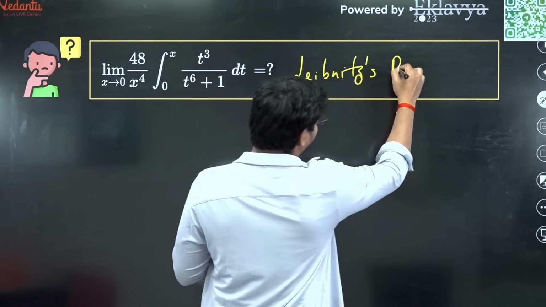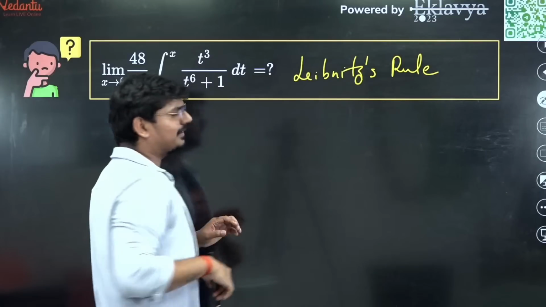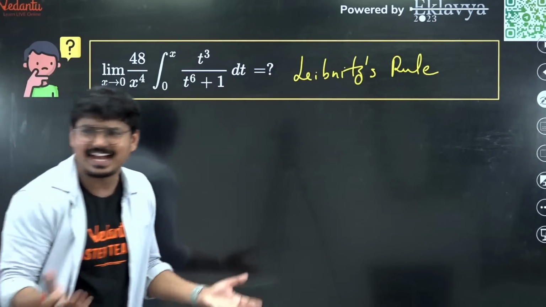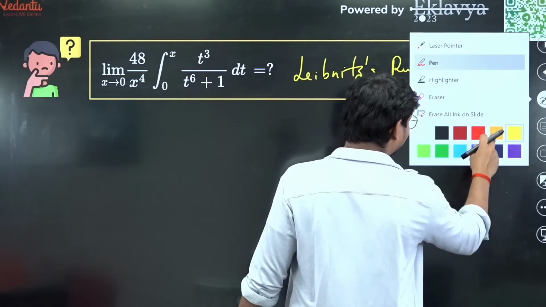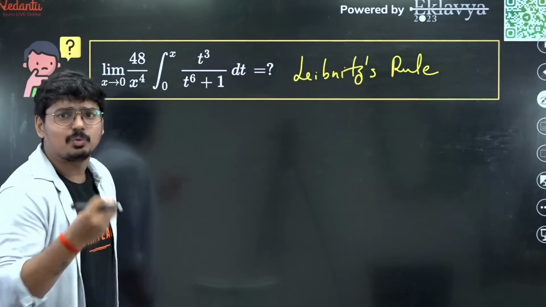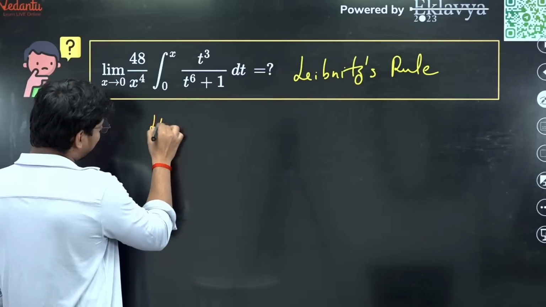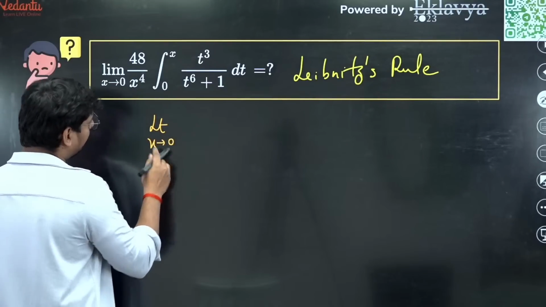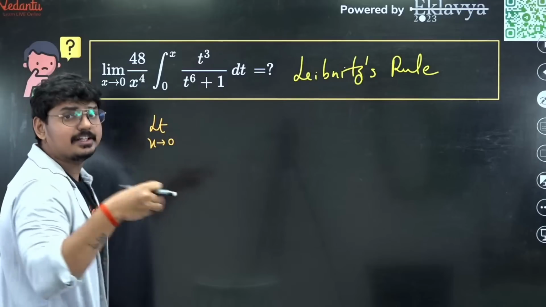All I can remember is this beautiful method called Leibniz rule. Exactly. So what are we going to do here? Just apply it. For that, a slight modification is required. Now what is that modification going to be? Limit extending to 0. Okay, so let me write this entire thing in the numerator.